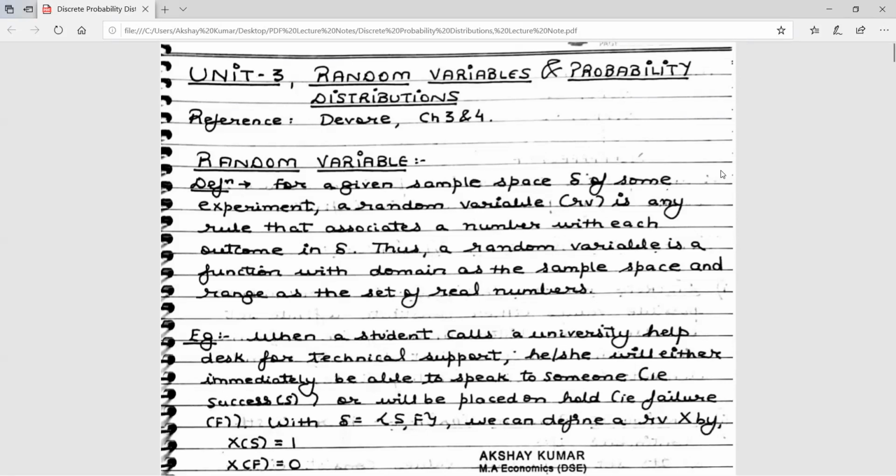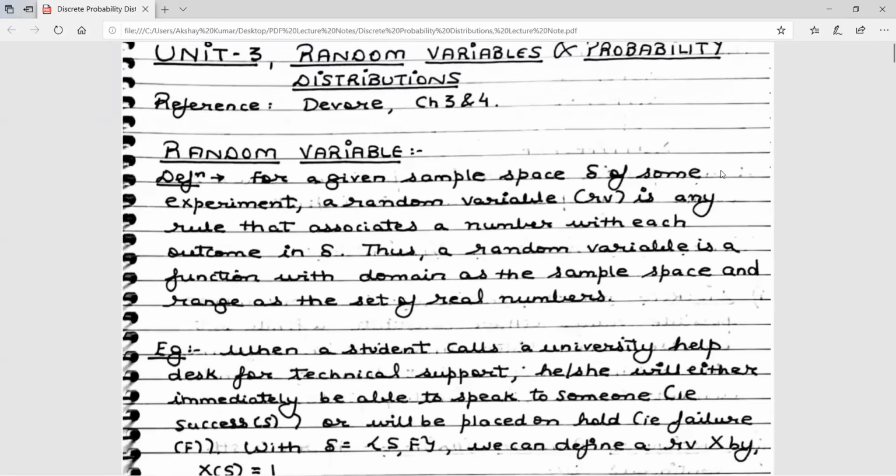Okay, so let's start by studying what is meant by a random variable. All of you can see the definition on your screens. For a given sample space delta of some experiment, a random variable is any rule that associates a number with each outcome in delta.